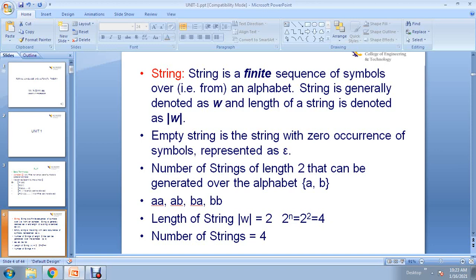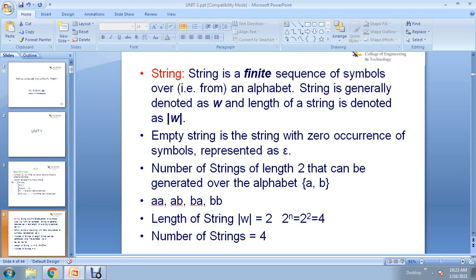Again, a string is a finite sequence of symbols, which means you take some symbols from the given alphabet and write them in sequence order. For example, if the alphabet is a comma b, and you write ab or abba, these are all strings.